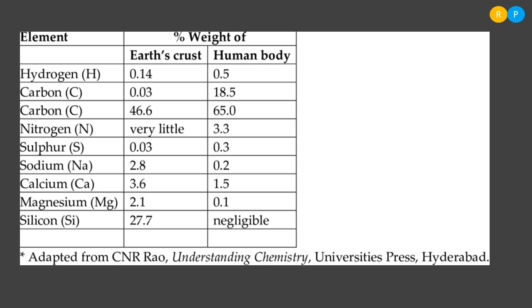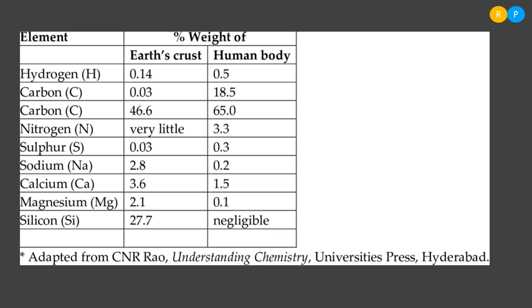So all these elements they have listed here are present both in living organisms as well as non-living things, right? So we just compare the percentage of elements in living and non-living things. Let us look into the first element, that is hydrogen. The percentage of hydrogen in the earth crust is 0.14 and in the human body the percentage is 0.5.